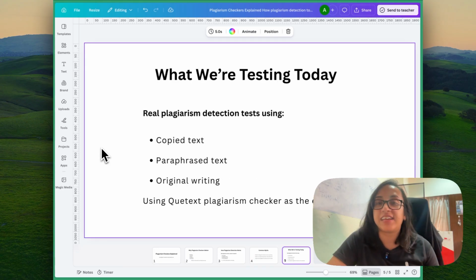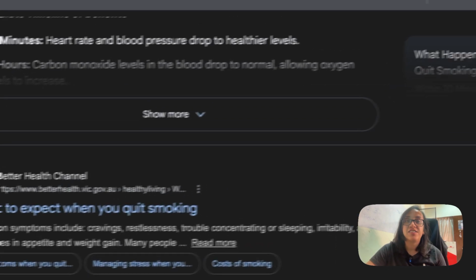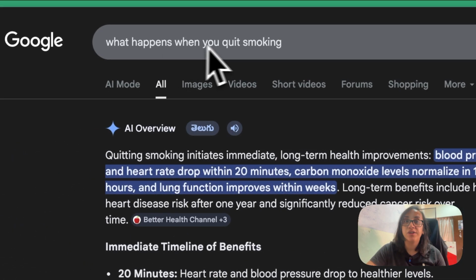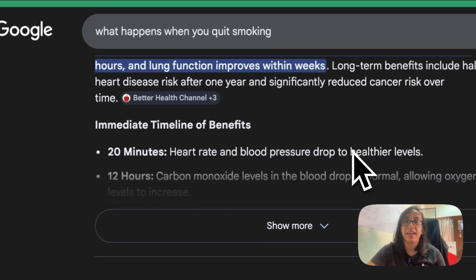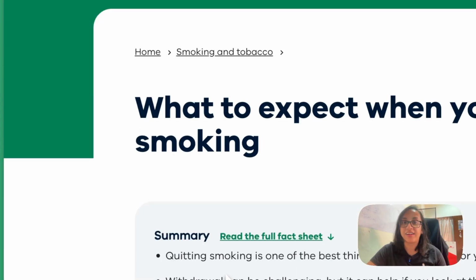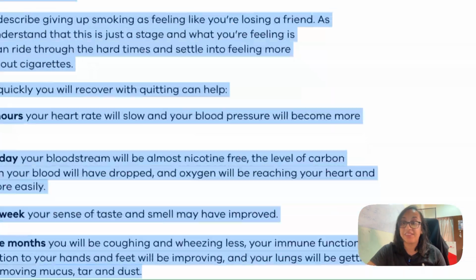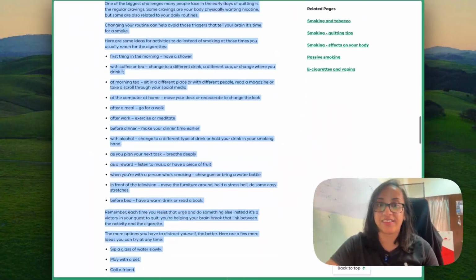Now for today's test, we are testing Quetext against copied text, paraphrased text, and original writing. So let's go into that one by one. First, for copied text, I just searched randomly on Google what happens when you quit smoking, and then this is the article I got. So I'm just going to open this article and blatantly copy the entire thing, and then we will check this against Quetext.